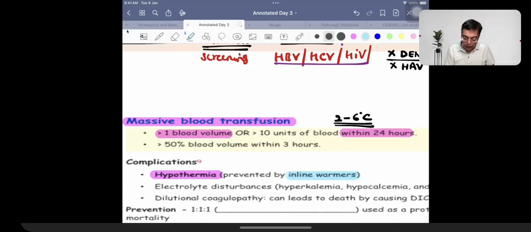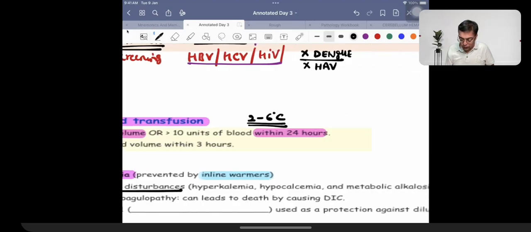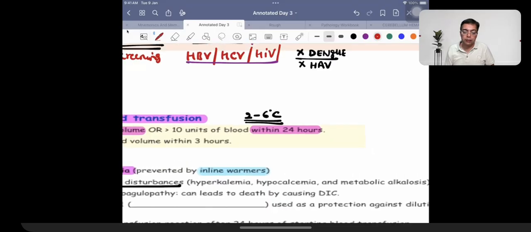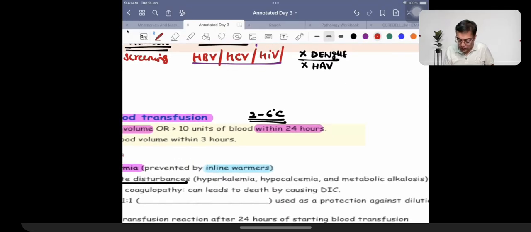Another one can be the development of electrolyte disturbances. Blood is going to be containing anticoagulant, citrate. Citrate in the body is going to get converted into bicarbonate.